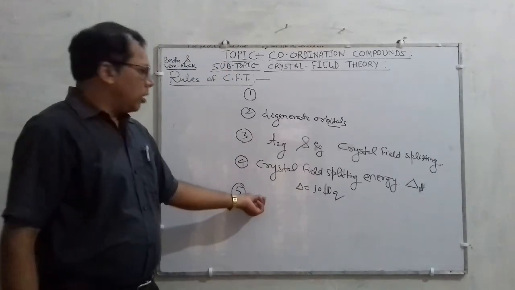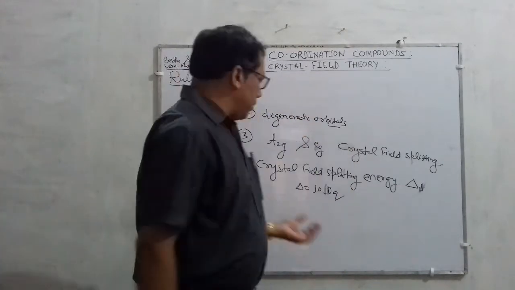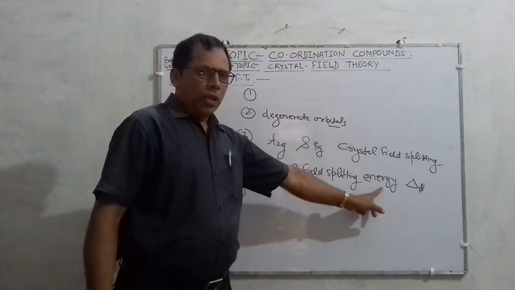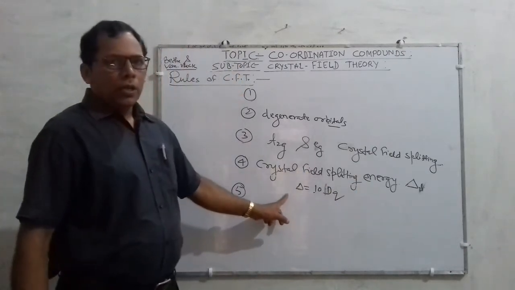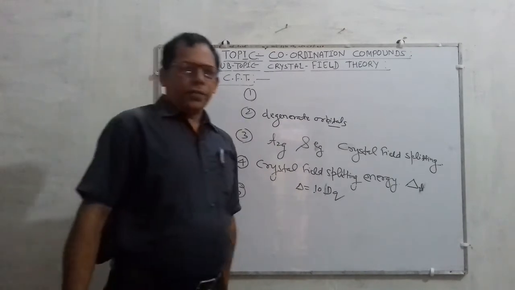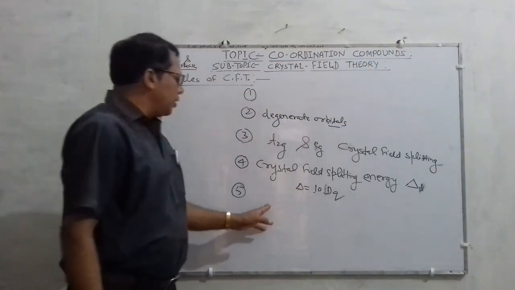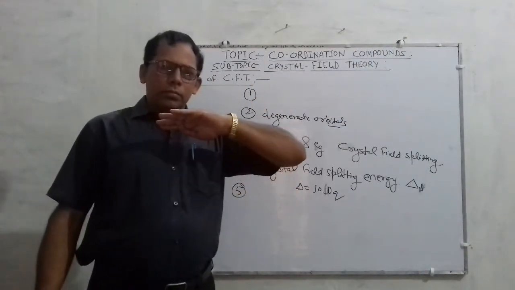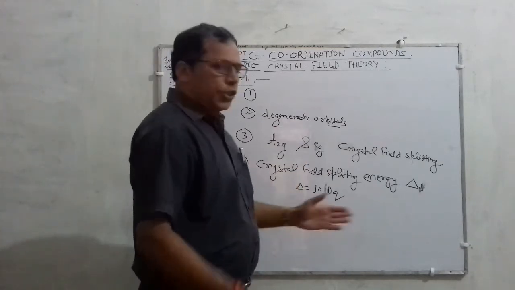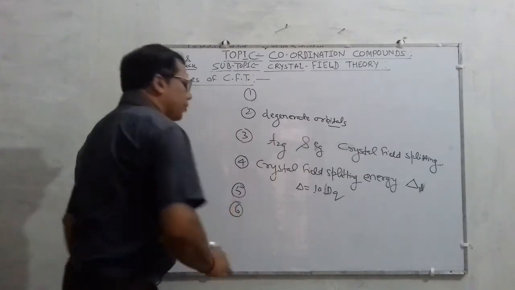That is, the stability of the complex ion depends upon CFSE, and its magnitude depends upon the nature and the number of ligands as well as the geometry of the complex.